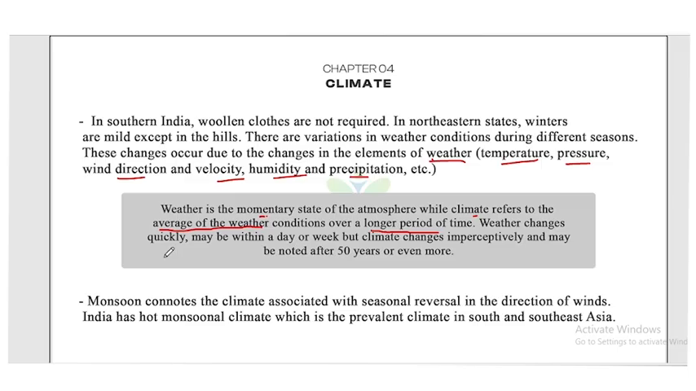Weather changes quickly, maybe within a day or week, but climate changes imperceptibly and may be noted after 50 years or even more. So the weather can change today or tomorrow, but the climate is not like that. It can be noted after 50 years or even more. So that is the difference between weather and climate.